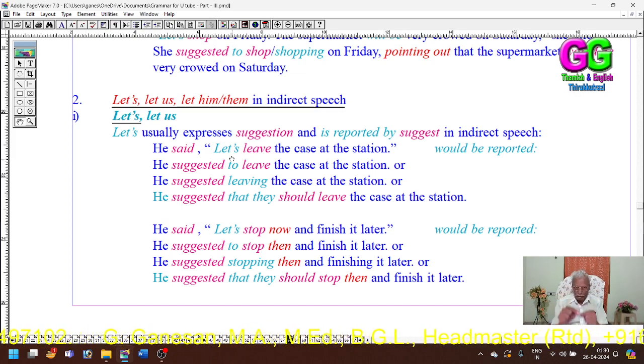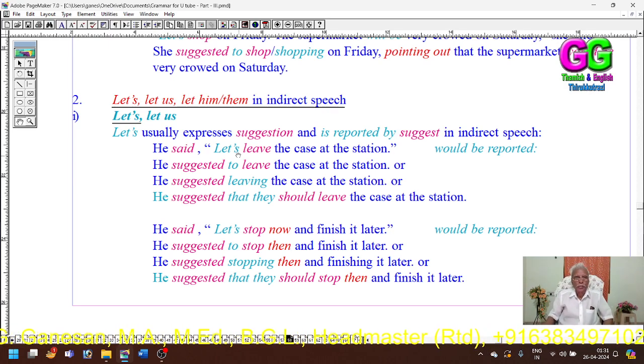In another way, the "let's" clause can also be treated as a statement. Here, see: he said, "Let's leave the case at the station." He suggested, here I have used it as an imperative, he suggested to leave the case at the station, or he suggested leaving the case at the station. "To leave" or "leaving," both can be used. As a statement, he suggested that they should leave the case at the station. If the "let's" clause is used as a statement, then we should use the subject and "should."